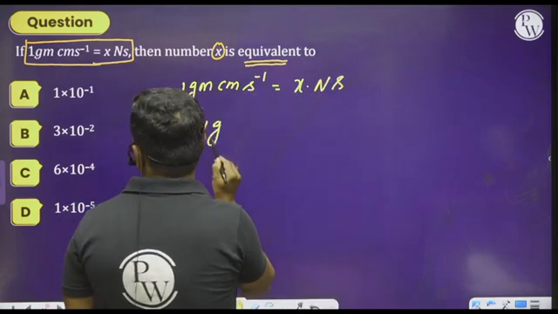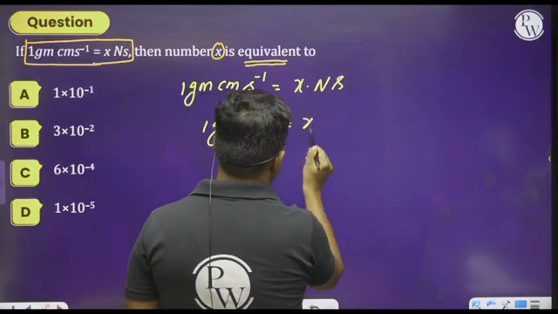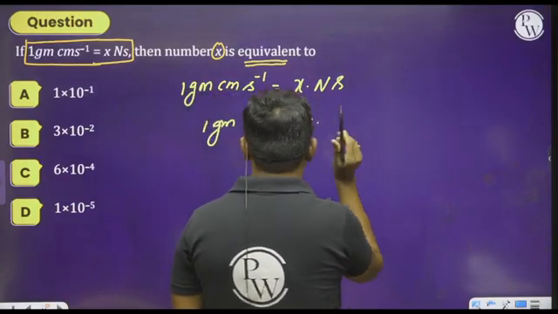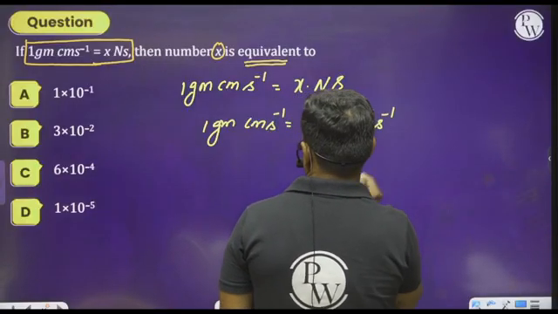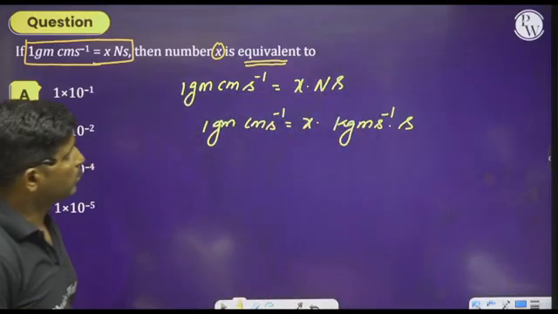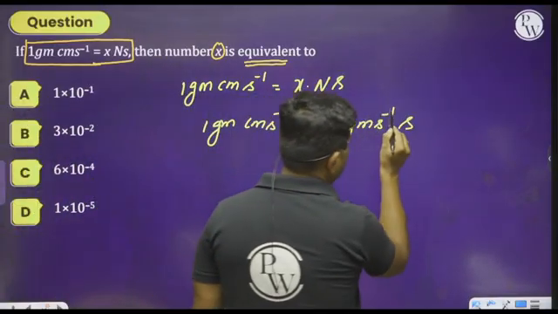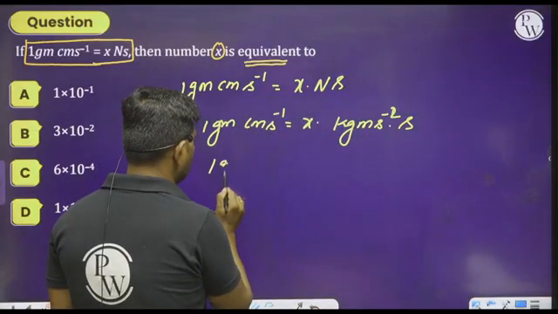What is Newton here? Newton can be written as kg meter per second square. Is it clear?